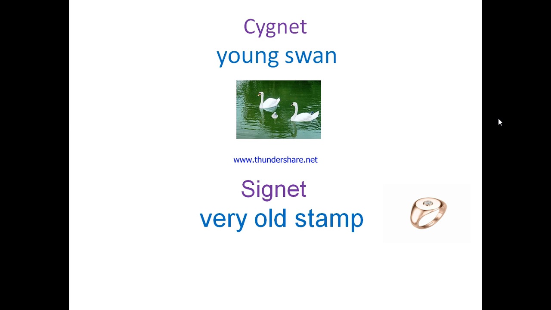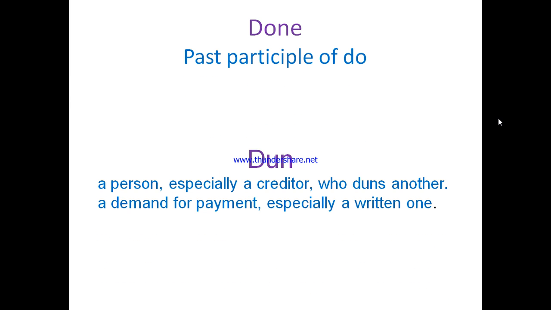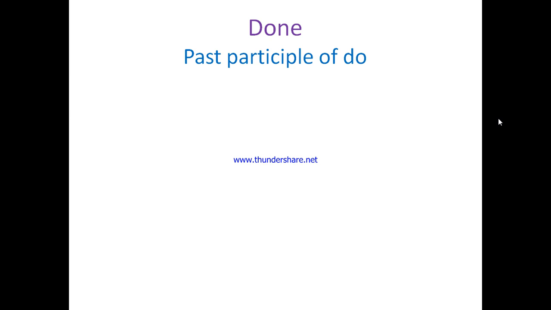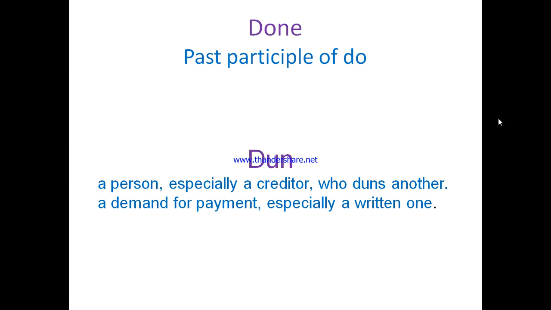All right. So let's move to the other one, the done and the done. So the done, all right, is the past participle of the verb do, did, done. All right. The other one is dun, D-U-N. Of course, a person, especially a creditor, who makes a demand for payment, especially a written one.